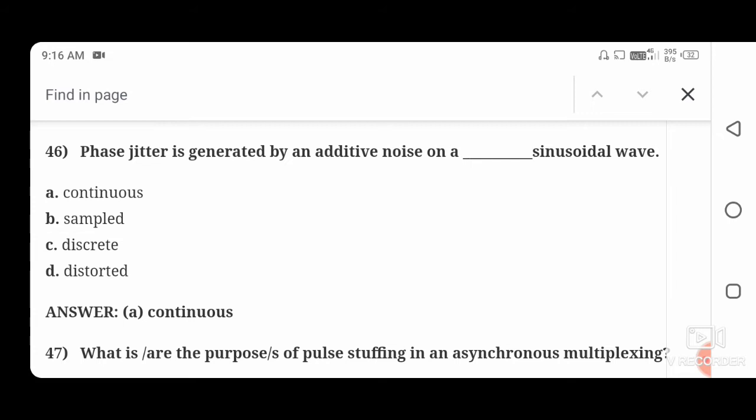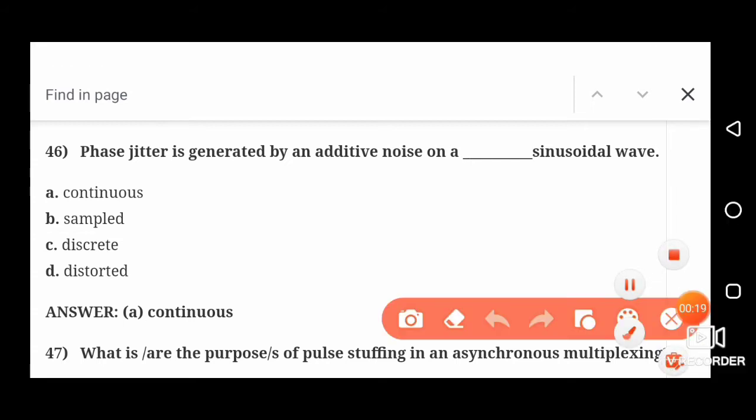So let's start my first question. Phase jitter is generated by the additive noise on a dash sinusoidal wave. So the right answer is continuous. Option E is the correct.